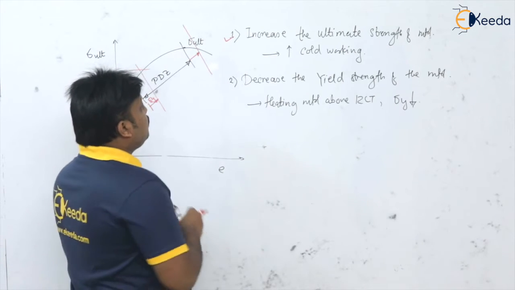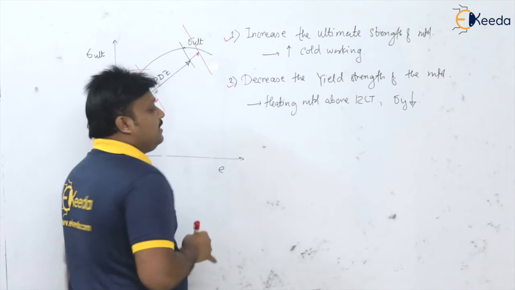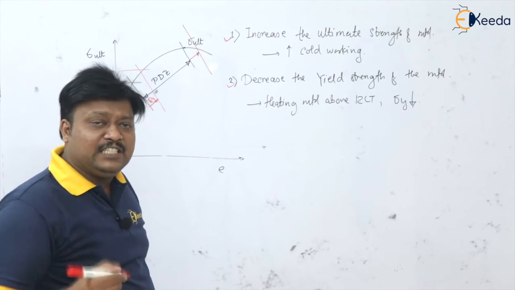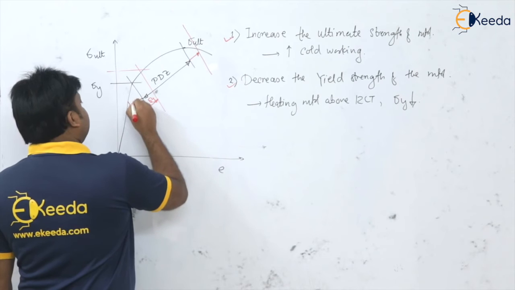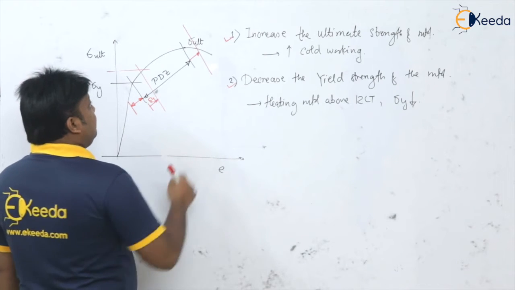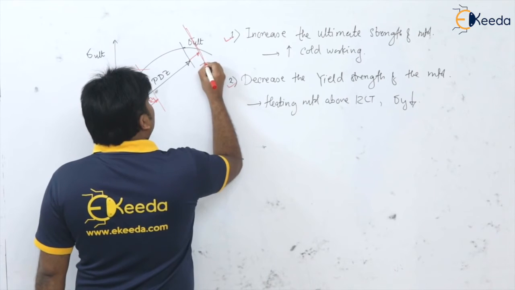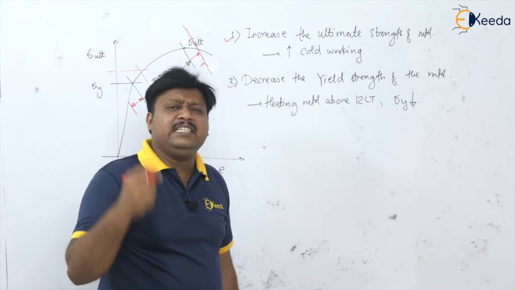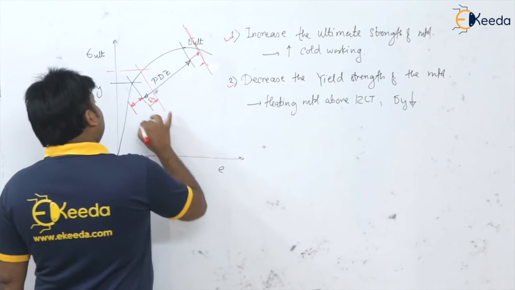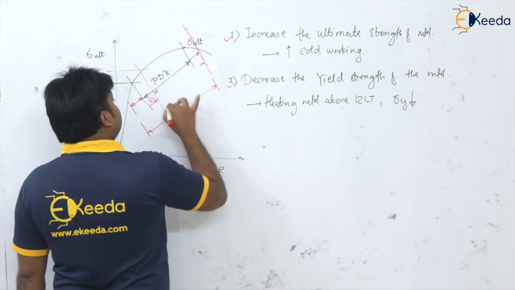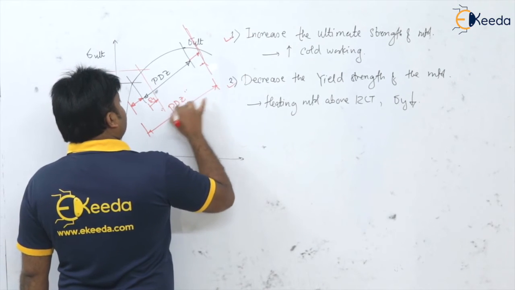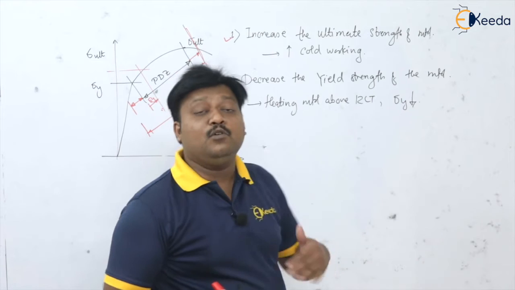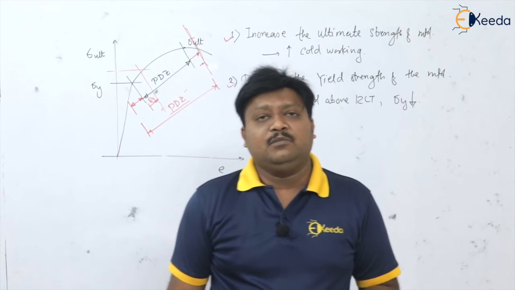Now come to the second. So when we go on heating the material above the recrystallization temperature, sigma y, the yield strength of the material, no doubt it goes on decreasing. But at the same time, the sigma ultimate is not showing that much decrease. A negligible decrease in the ultimate strength, and you will get this PDZ widened. Okay, so when you heat the material above the recrystallization temperature, the yield strength of the material comes down.